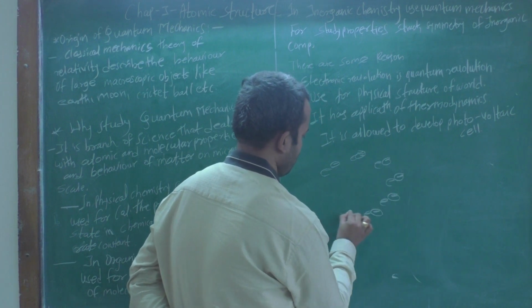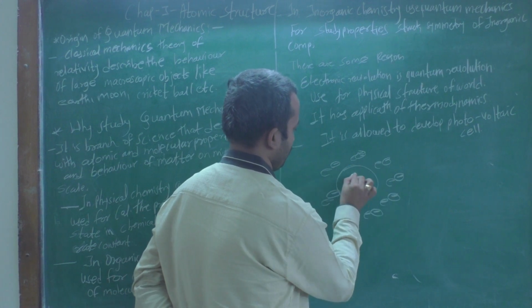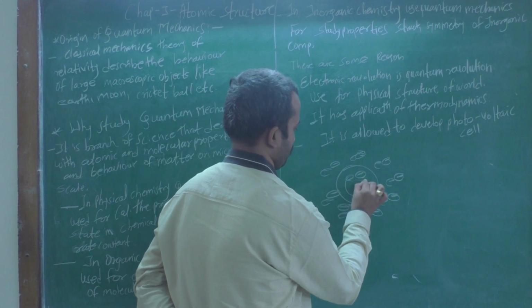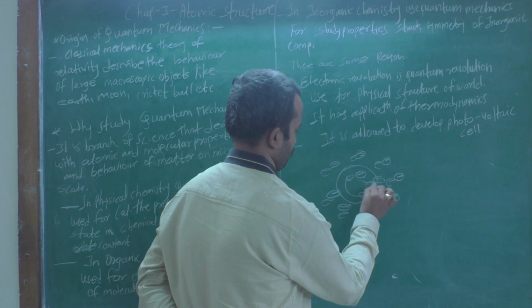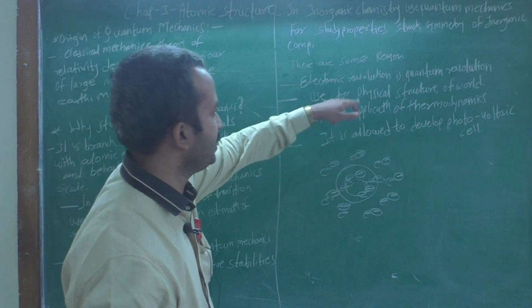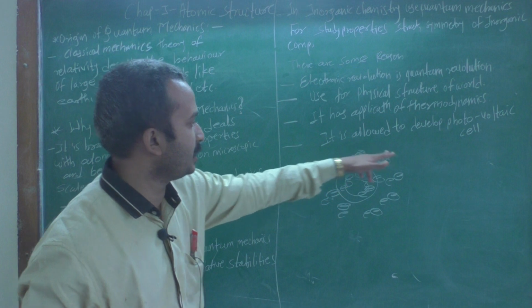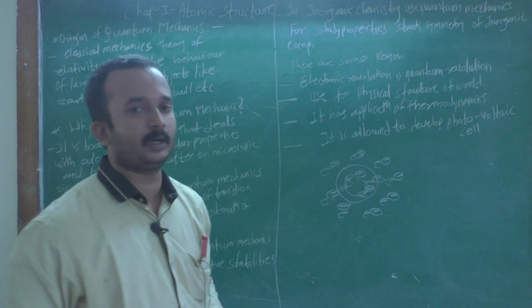This is the electronic revolution, and this electronic revolution is a quantum revolution.